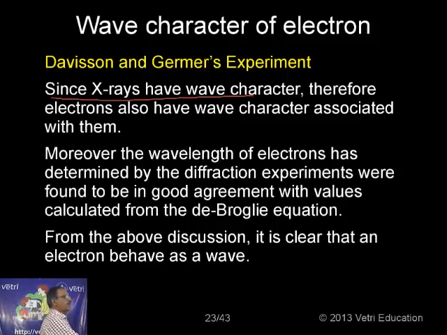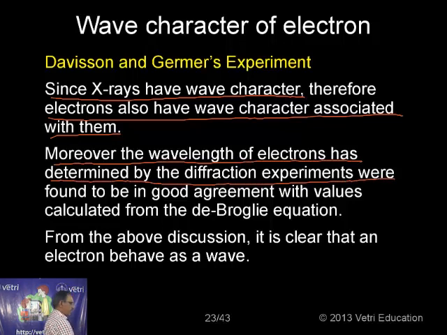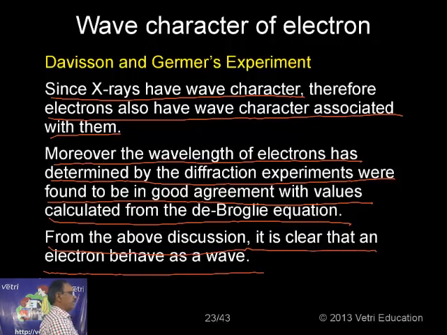Since X-rays have wave character, therefore electrons also have wave character associated with them. Moreover, the wavelengths of electrons as determined by the diffraction experiment were found to be in good agreement with the values calculated from the de Broglie wave equation. From the above discussion, it is very clear that an electron behaves as a wave. The first experiment, the Davisson and Germer experiment, proved that an electron behaves as a wave.